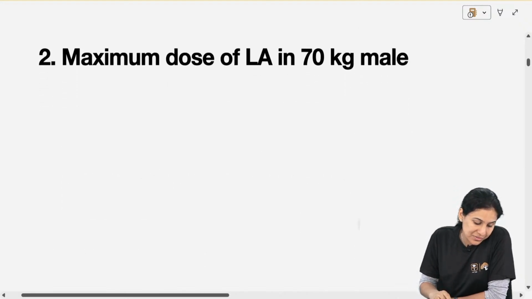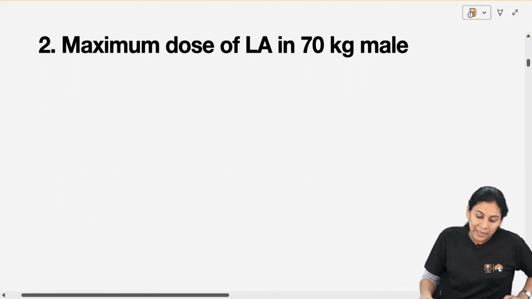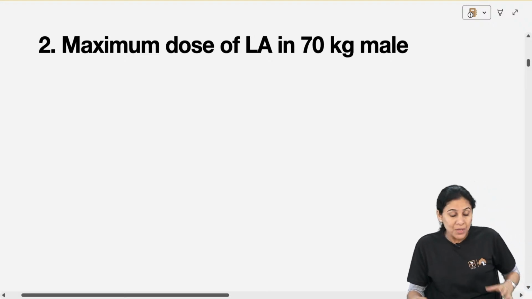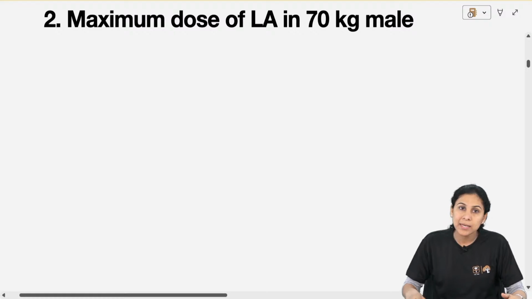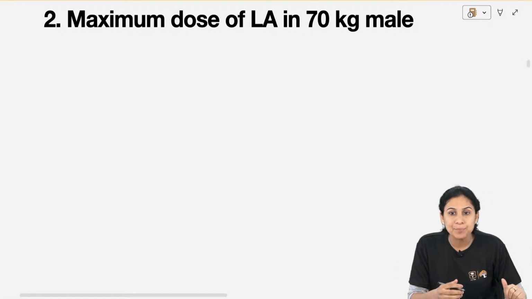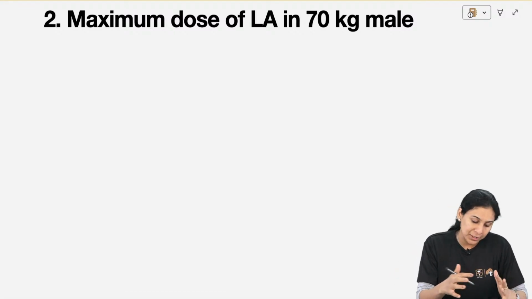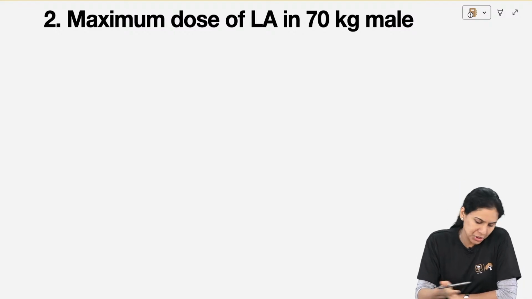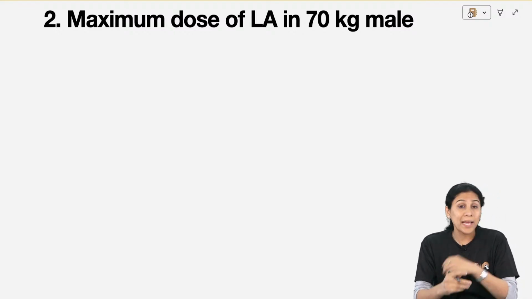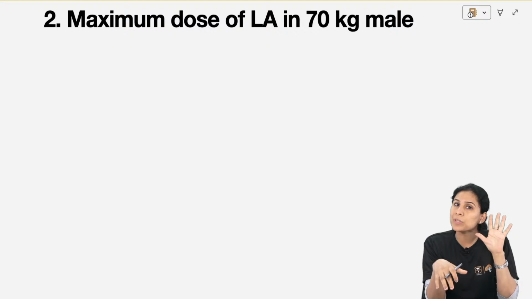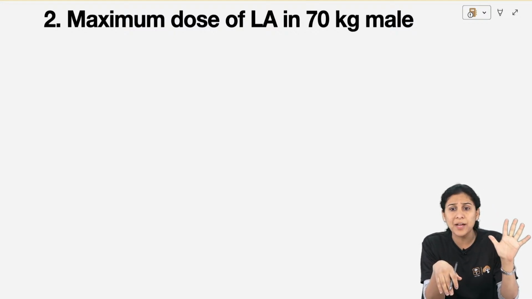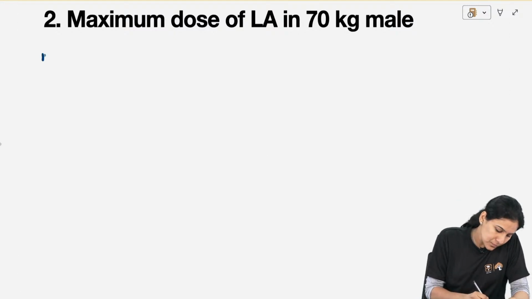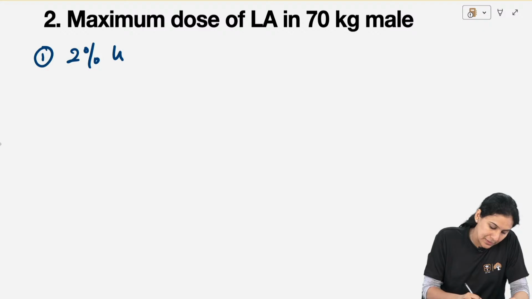Coming to the next question, maximum dose of LA in a 70 kg male. The student asked me, ma'am, I am not able to solve the numericals in LA, and this is the kind of example that was given. So like I always say, you have to remember only 5 things in local anesthesia, okay? Only 5 things. First, 2% lignocaine.